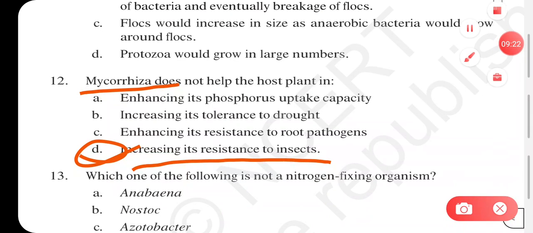Rest all it will cause. It will enhance the phosphorus uptake capacity. It is also going to increase the tolerance to drought condition. It will enhance the resistance to root pathogens as well. But it will not increase its resistance to insects. So mycorrhizae does not help the host plant in increasing its resistance to insects.